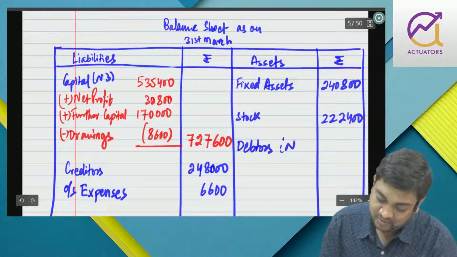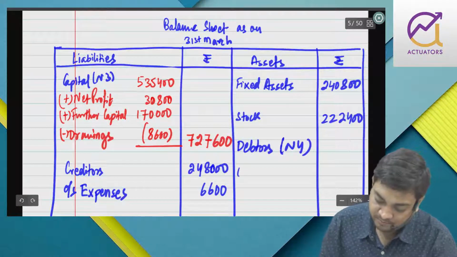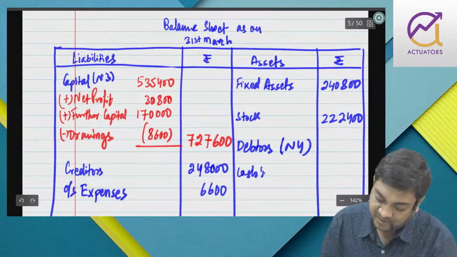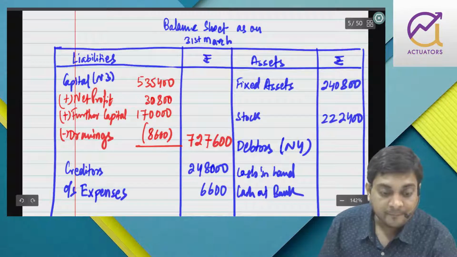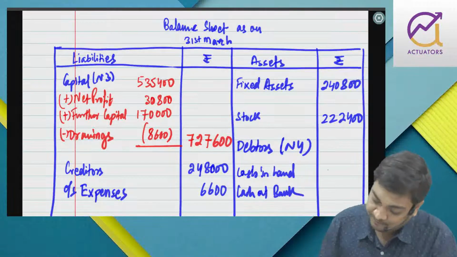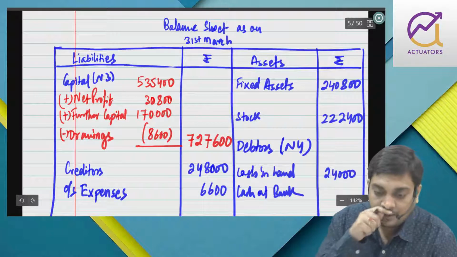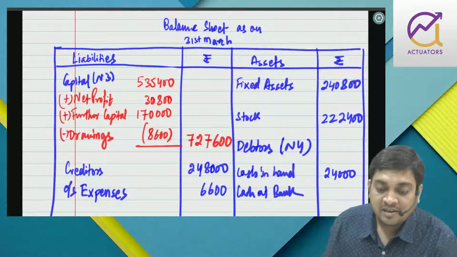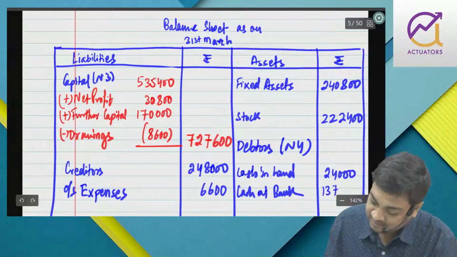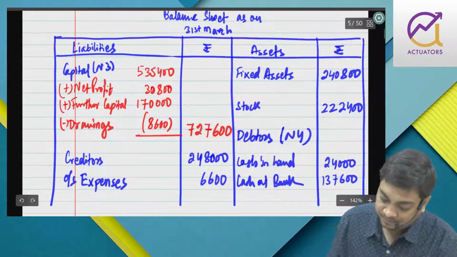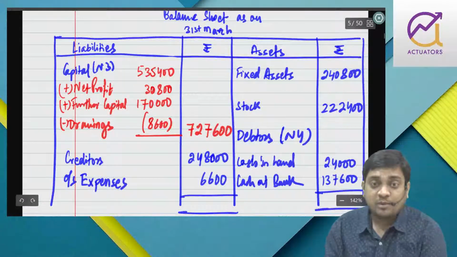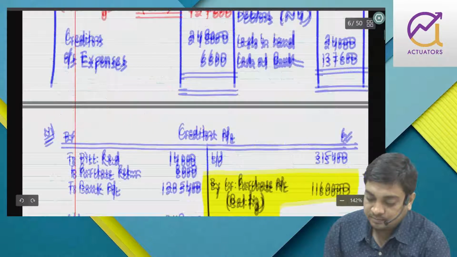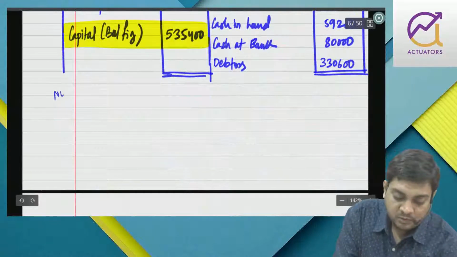Debtors we don't have, note 4. Then cash in hand, cash at bank. So cash in hand is 24,000 and cash at bank is 137,600. Right? So anyway, we have to prepare the debtors account. Note 4.